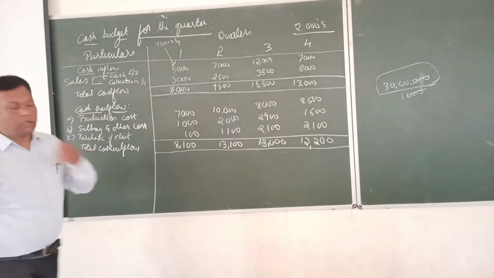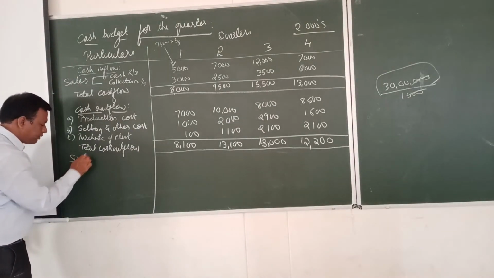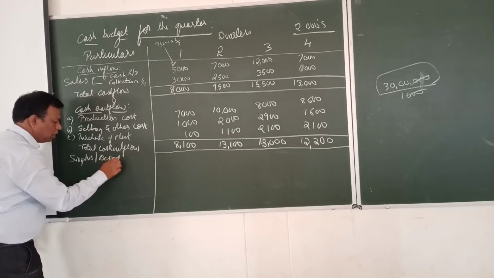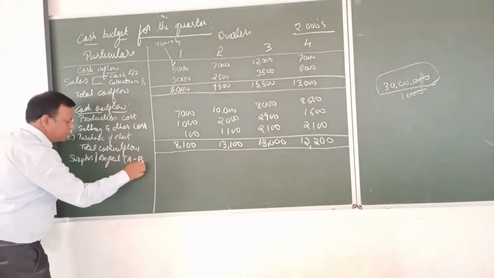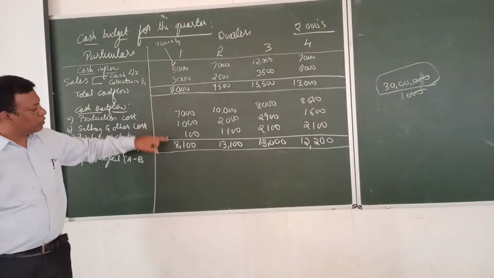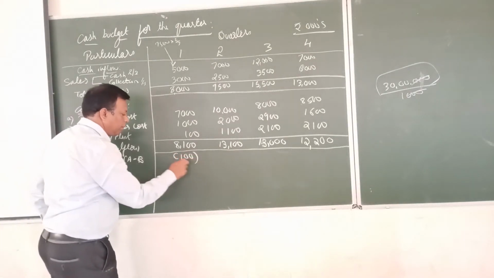Now we'll find the surplus or deficit. How to find surplus or deficit? A minus B. So 8,000 minus 8,100 is minus 100.